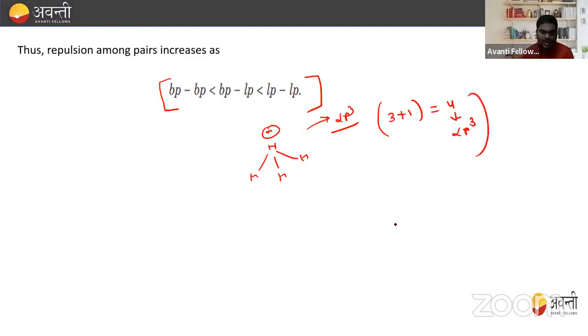Good. So here we can observe that there is also repulsion present, and the bond pairs want to increase the angle because of bond pair repulsion. But here the lone pair is also present. So here there is lone pair and bond pair repulsion, and due to this repulsion, the bond angle is reduced to 107 degrees instead of 109 degrees. So the expected bond angle in the case of ammonia is 109 degrees because it undergoes sp3 hybridization, but actually it comes out to be 107 degrees. Why? Due to the presence of the lone pair. And we know that lone pair-bond pair repulsion dominates over bond pair-bond pair repulsion. I hope this is clear to you.